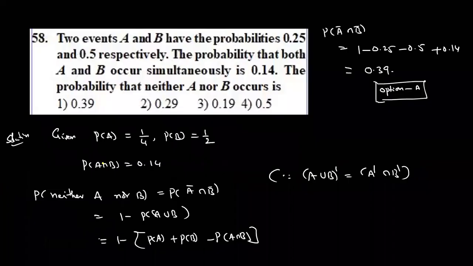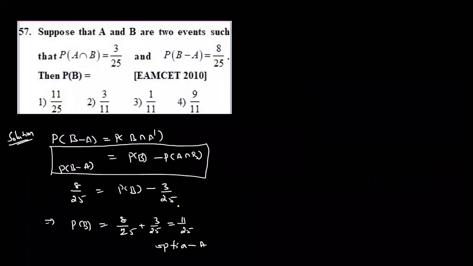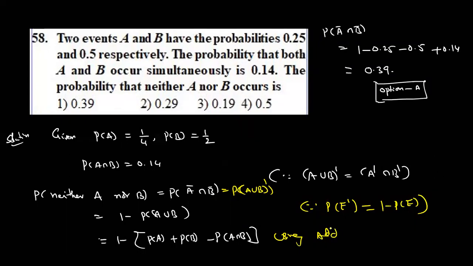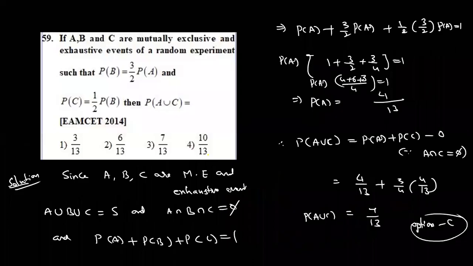Yes, this one also. So what is the meaning? Yesterday we completed this one, (A union B) whole complement. That is nothing but P of E dash is equal to 1 minus P of E. That is the formula. Of course, this one also uses the addition theorem. Please add this point. Yesterday we discussed this one. So daily practice is required, then only it is easy. See carefully.